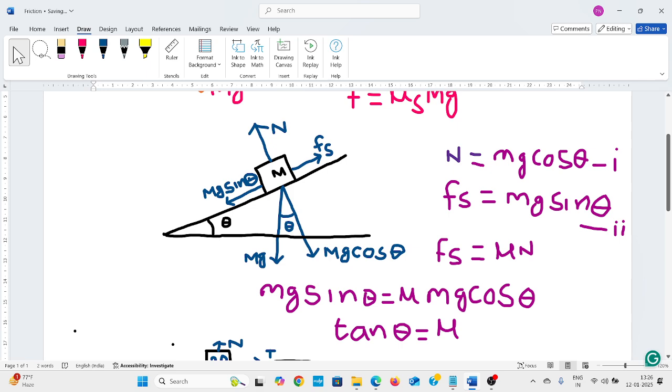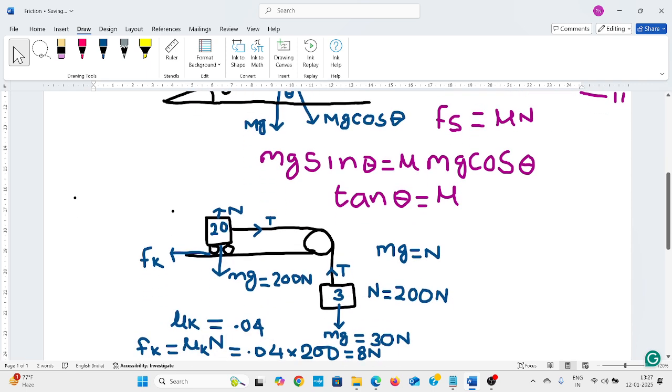The frictional force also depends upon the mass of the body, but does not depend upon the area of the body. It does not depend upon the area but depends upon the mass. Then tan theta equals mu. This means the coefficient of friction depends upon the angle of elevation.